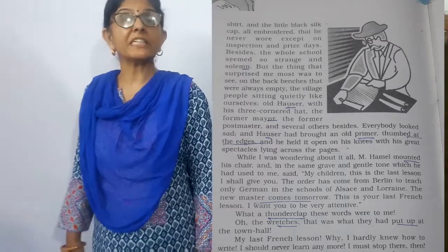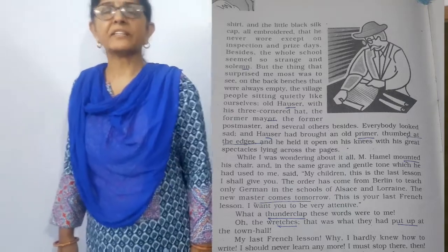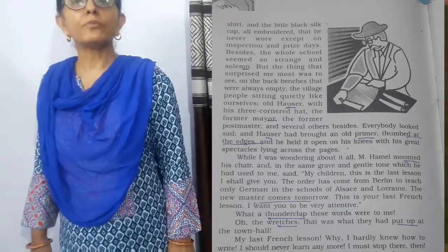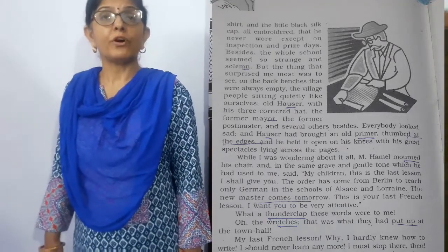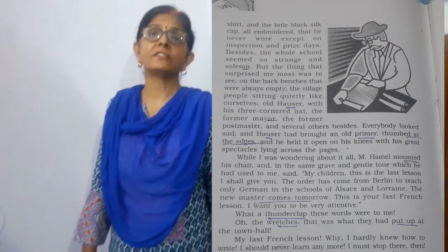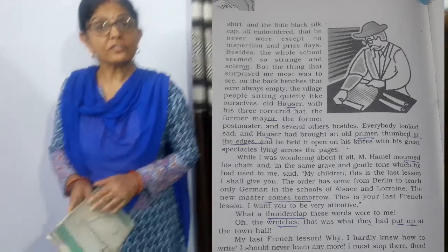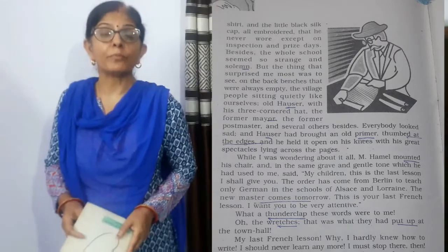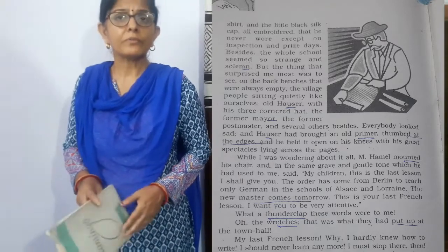But in American countries, like in Canada, the head of municipal corporation is called mayor. So the former mayor, the former postmaster and some other villagers were also sitting on the benches. This was the most surprising thing for me, that why these people have come to school today.